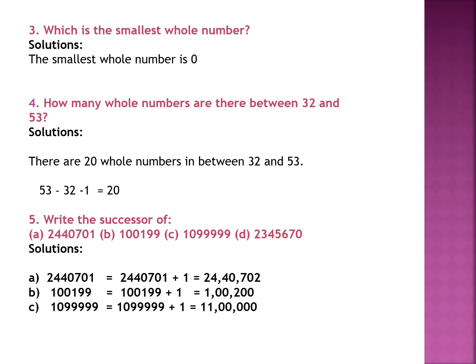C part, 10,99,999. To obtain its successor, you will add 1 to it, which will give you 11 lakhs. D part, 23,45,670. After adding 1 to it, you will get 23,45,671, which is the successor of 23,45,670. I hope all the questions are clear.